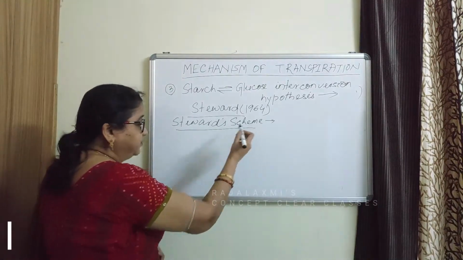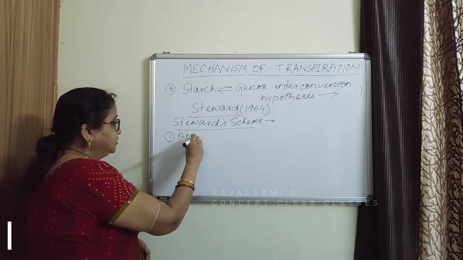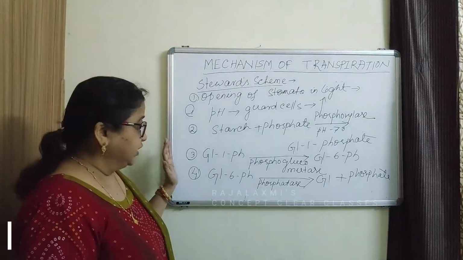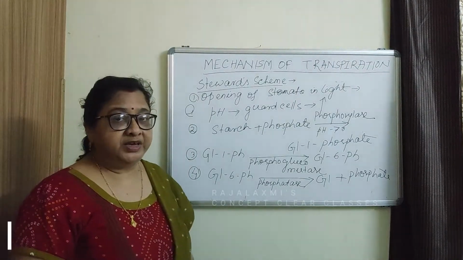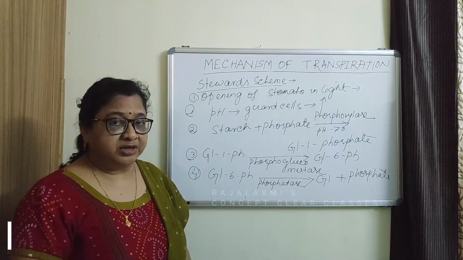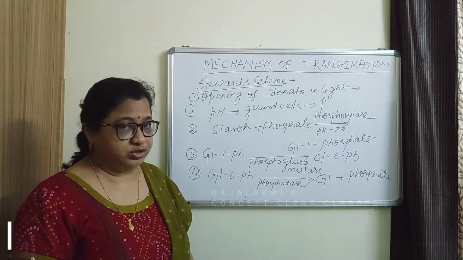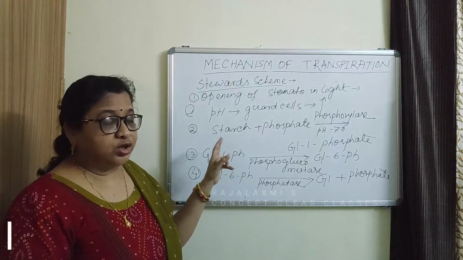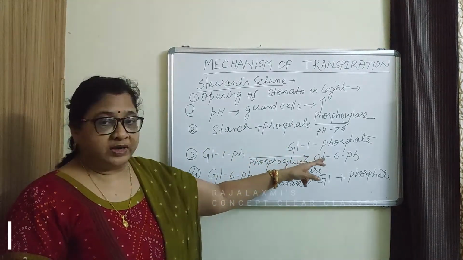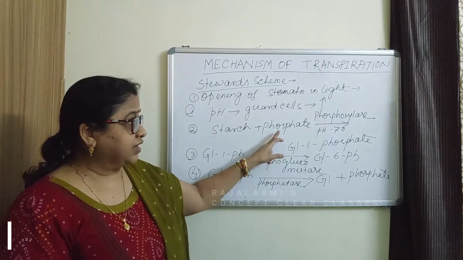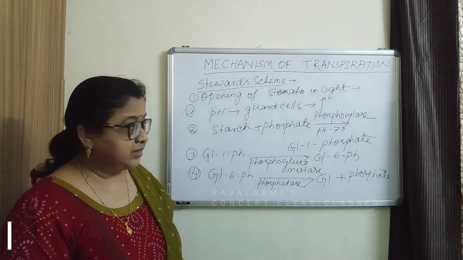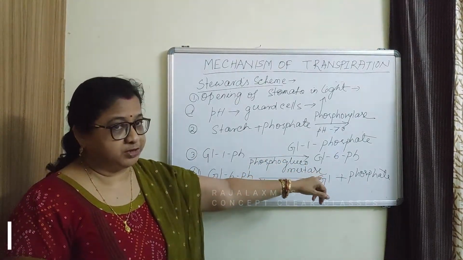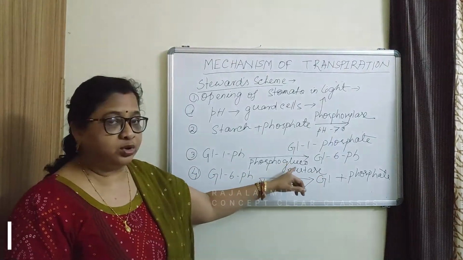So according to Stewart scheme, for opening of the stomata in light, the following steps are involved. In the first step, the pH of the guard cell increases because carbon dioxide is used in photosynthesis. In the second step, this increased pH favors the conversion of starch to glucose 1-phosphate in presence of phosphate, and the enzyme is phosphorylase. Now, next step, the glucose 1-phosphate is converted to glucose 6-phosphate by the enzyme phosphoglucomutase.